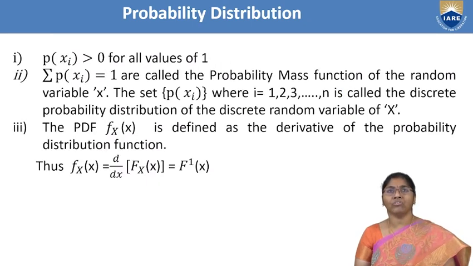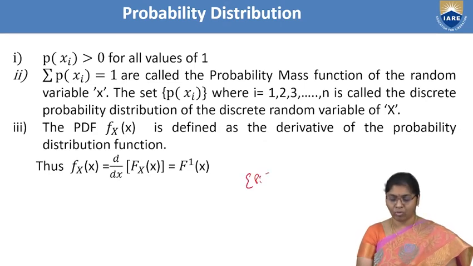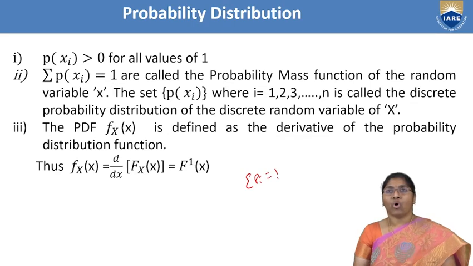P(xi) is always greater than or equal to 0 for all values of i. Now, second one, the summation of p(xi) equals 1, or sometimes we use the summation of pi equals 1. These are called the probability mass function of the random variable X. The set of p(xi) where i equals 1 up to n is called the discrete probability distribution of the discrete random variable X. In continuous also we use the same, but we use an integral; here we are using summation.